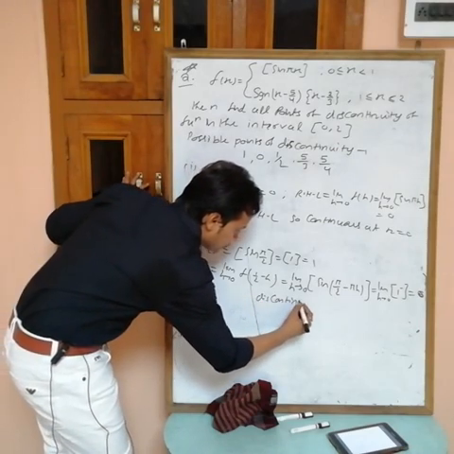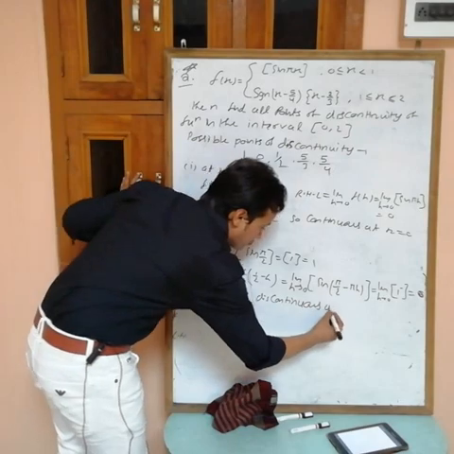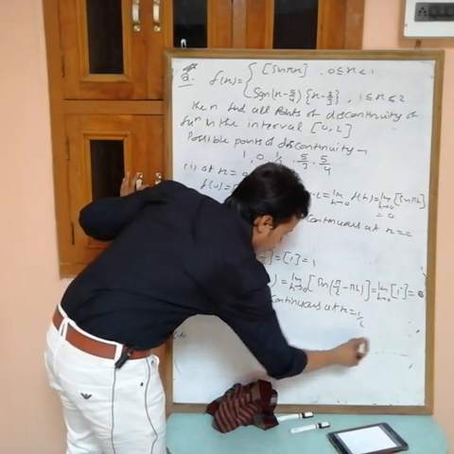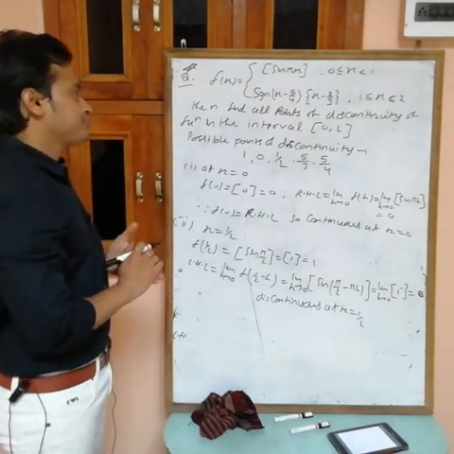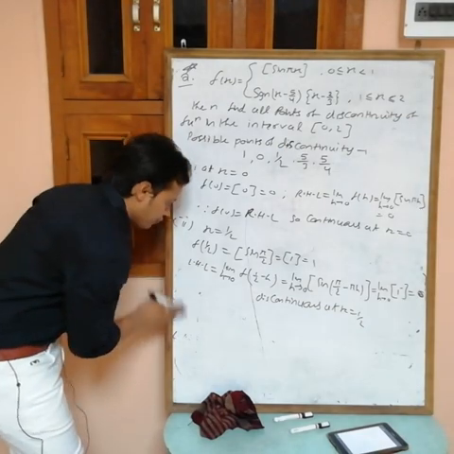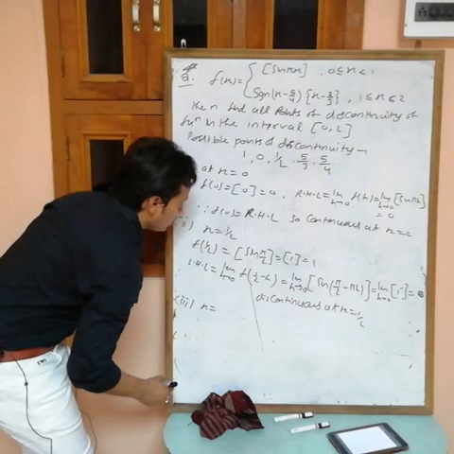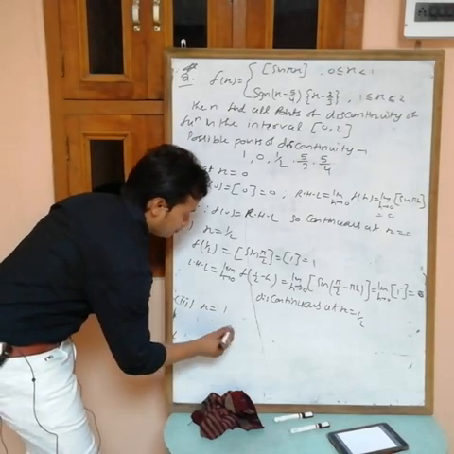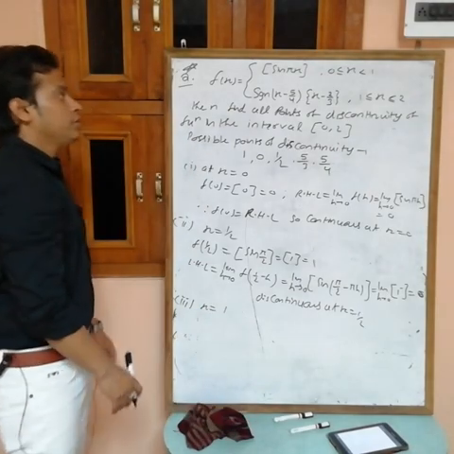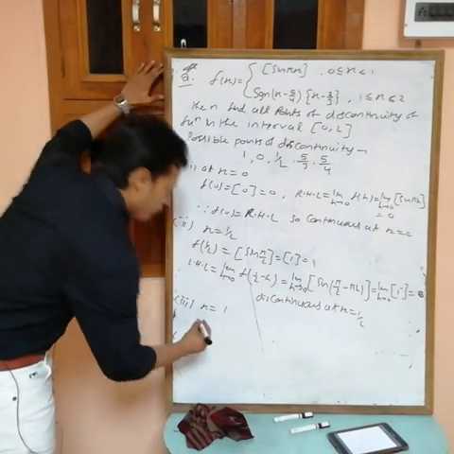Discontinuous at x equals 1/2. Okay. Now the third point, at x equals 1. Now again, first find f(1).